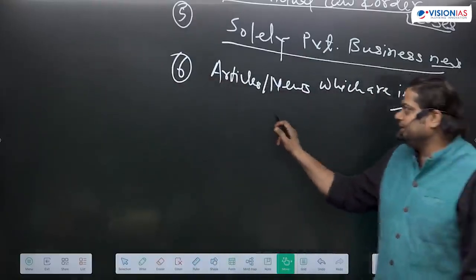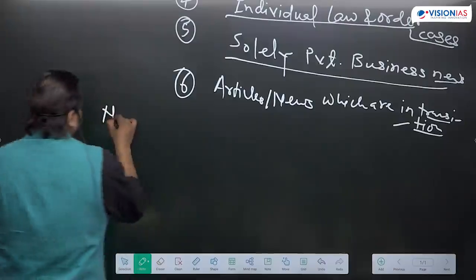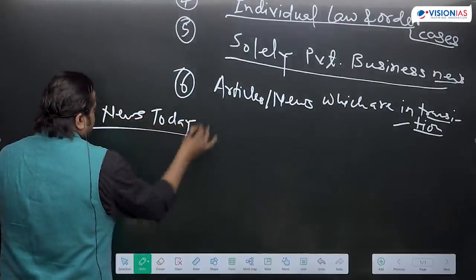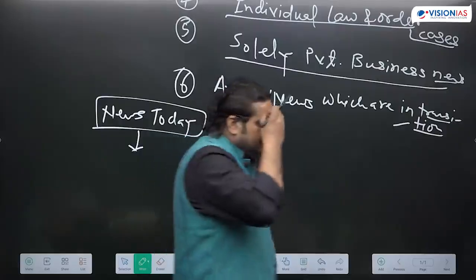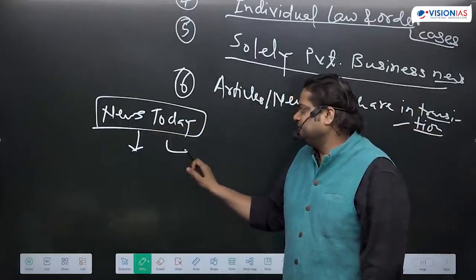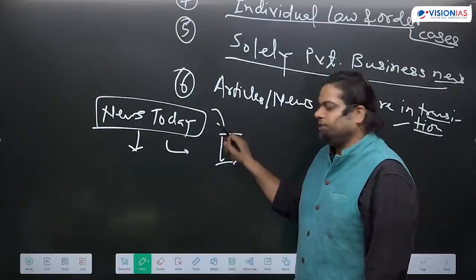If you are reading News Today every day, so if you are reading today's newspaper, yesterday's newspaper, you can refer to News Today to see what kind of information they have put in that article. Try to link it with your reading.